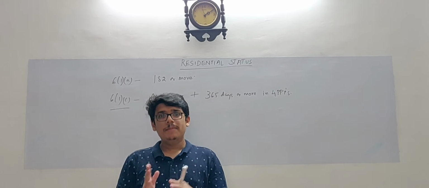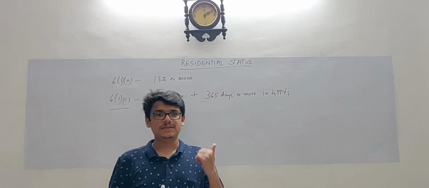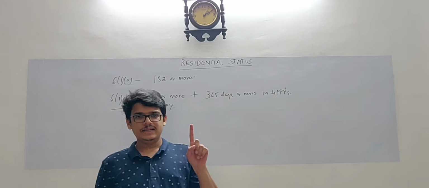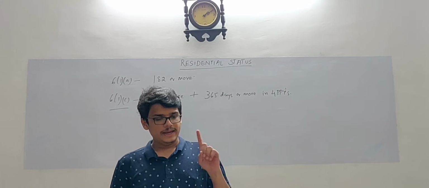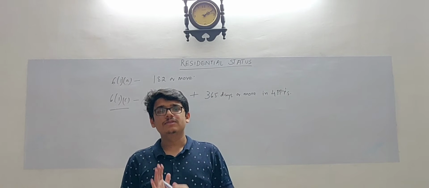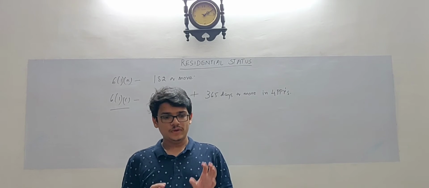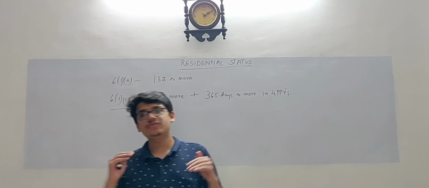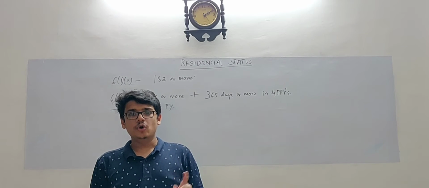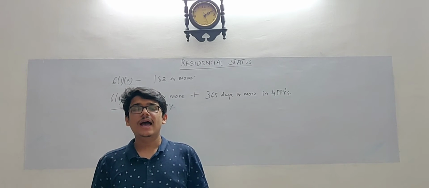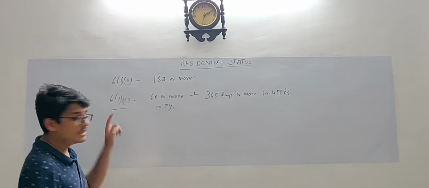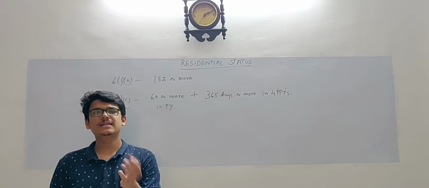Now the amendment has come up in section 6 subsection 1 and clause (c). Here it says that if an Indian citizen or a person of Indian origin whose Indian incomes are greater than 15 lakhs, then section 6(1)(c) shall apply. When you consider incomes, you don't have to consider incomes from foreign sources. You have to only consider the Indian incomes. So if the Indian incomes are greater than 15 lakhs during the previous year, then section 6(1)(c) shall apply, but there is a slight amendment.